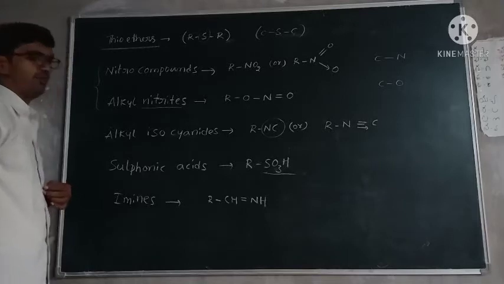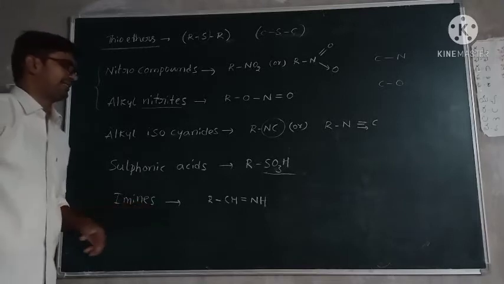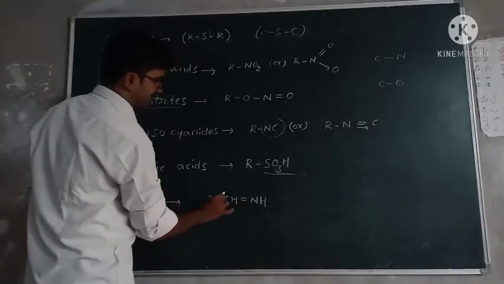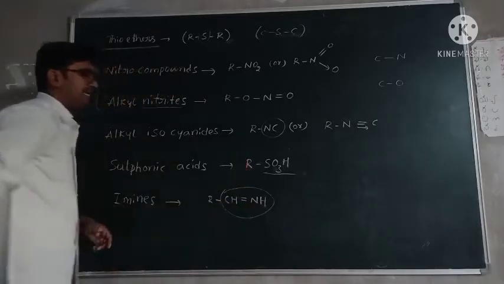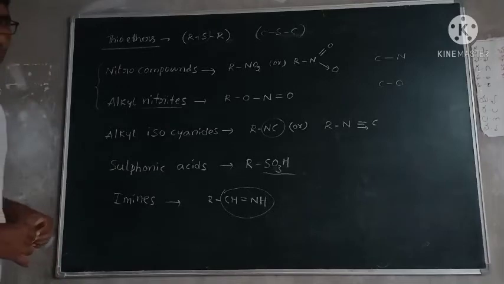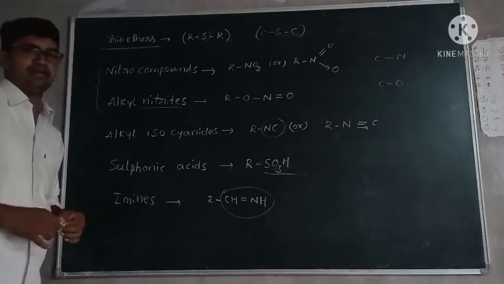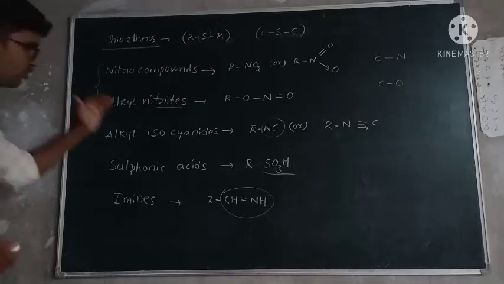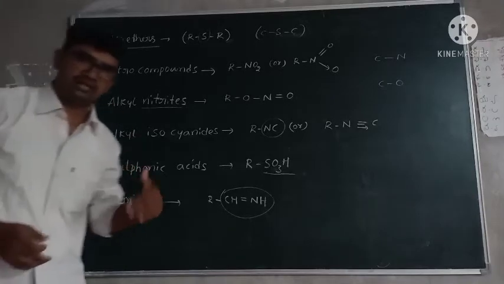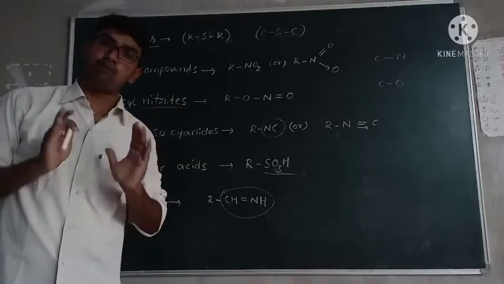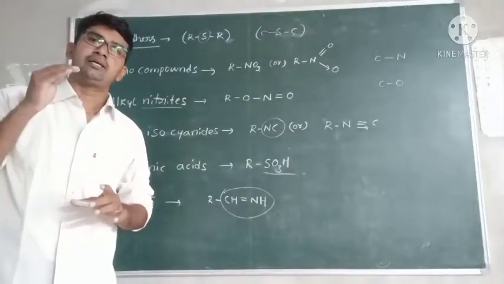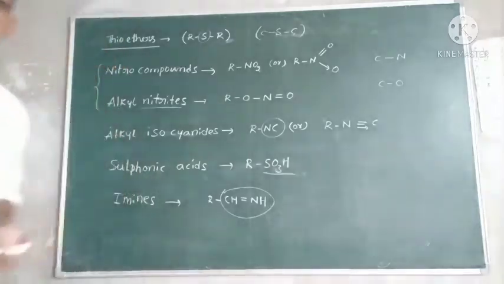Next one, imines: CH double bond NH. If a C double bond NH is attached to the carbon, it is called an imine. These are the extra functional groups. I will give the most important functional groups listed with their suffix names and prefix names.